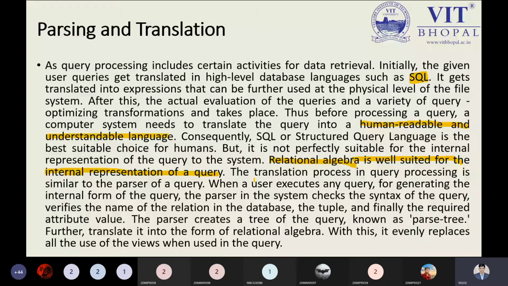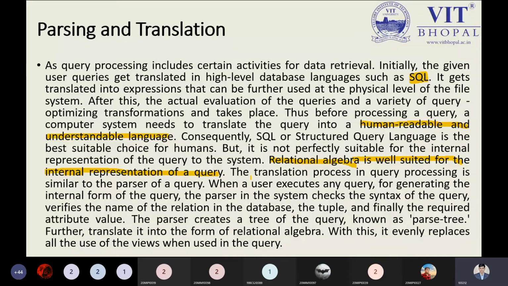All these are represented in a tree manner. This happens in the parsing mechanism you have seen in data structures. Those who have any idea about data structures will know this. In data structures you remember the expression tree. What I have done in the expression tree is express my expression in the form of a tree. That is what I'm doing: parsing, which is done by an internal tool known as a parser. Similarly, we have the query parser.